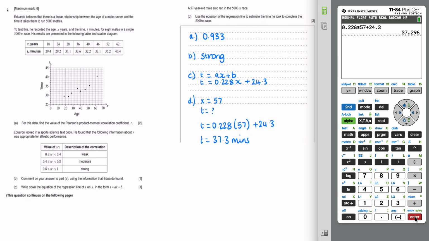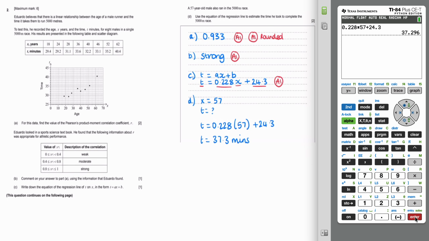So in terms of the marks, there is 2 marks for the first question. So 1 is for the answer, and 1 is for the answer correctly rounded. There is 1 mark for the second part, which is just for writing the word strong. If you have more written, as long as the strong is there, then you're fine. And then part C is also just 1 mark, so that's for the full equation. That means that you have to have the correct variables and the correct 3 significant figure numbers. So that's 1 mark just for doing all of that.